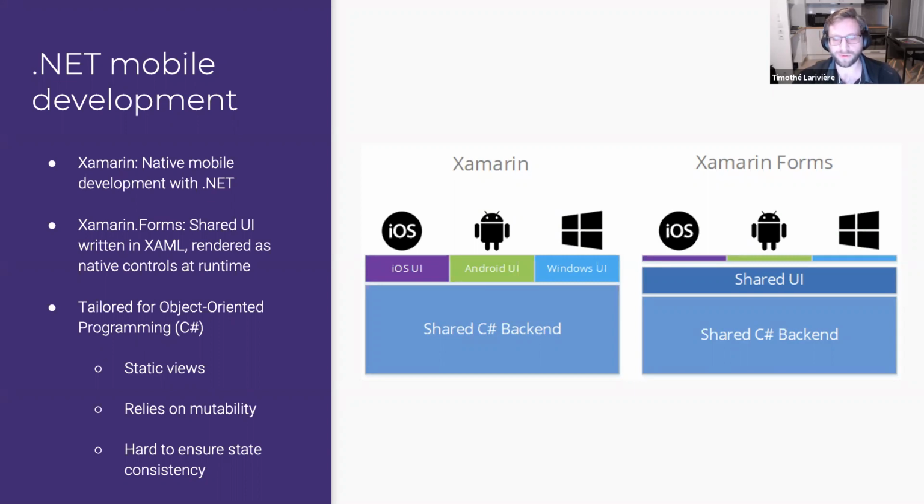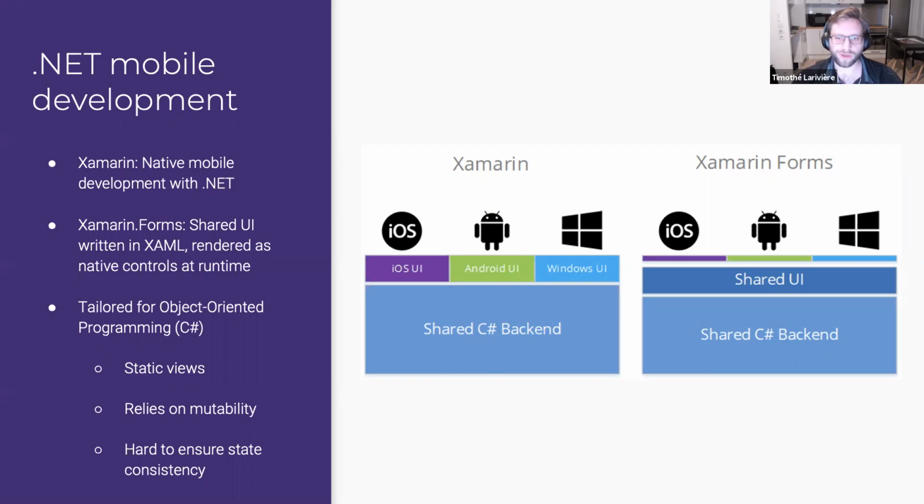You will have a description of your UI where you say that there is a button here, there is an image there, and it can't really change anything. If you want that, you will have to write backend logic to tell this image to change to point to another image, or this label should be hidden when my user does not have the specific right. So you have to handle it yourself.